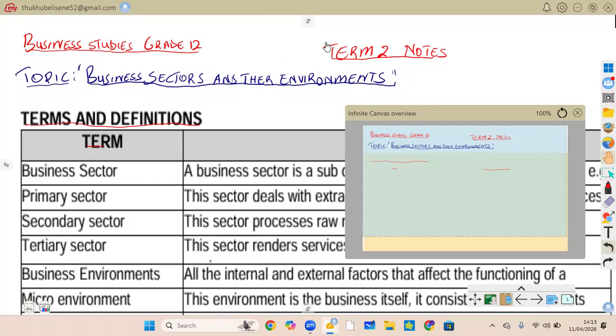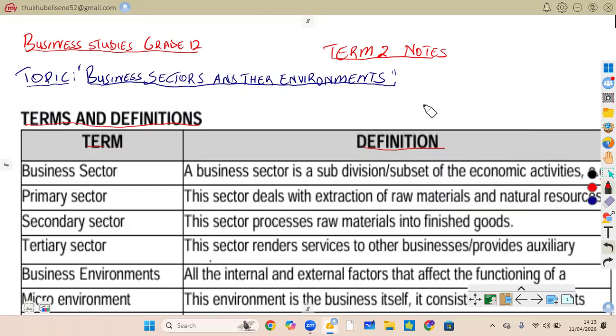Business Studies Grade 12, Term 2 notes, where we are going to look at this topic: business sectors and their environments. So this is where we are for today. We want to write this correctly: business sectors and their environments.